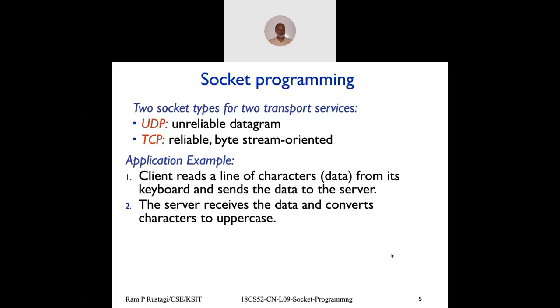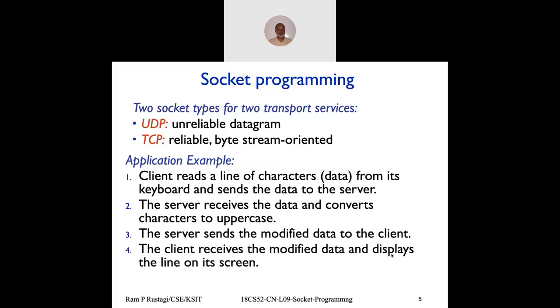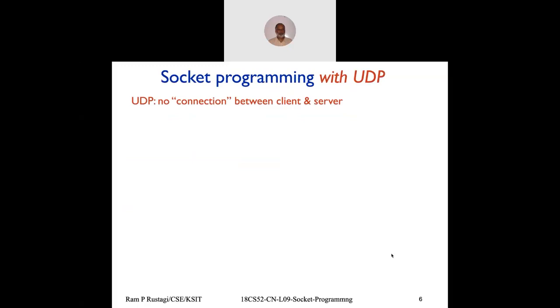Python is a simple programming language which you can read and understand. You don't need to look at the complications and nuances of Python. We look at simple code, you should be able to read and understand it, and that's the beauty of Python. This is what we'll do. So let us look first at UDP socket programming, and then we'll look at TCP socket programming.